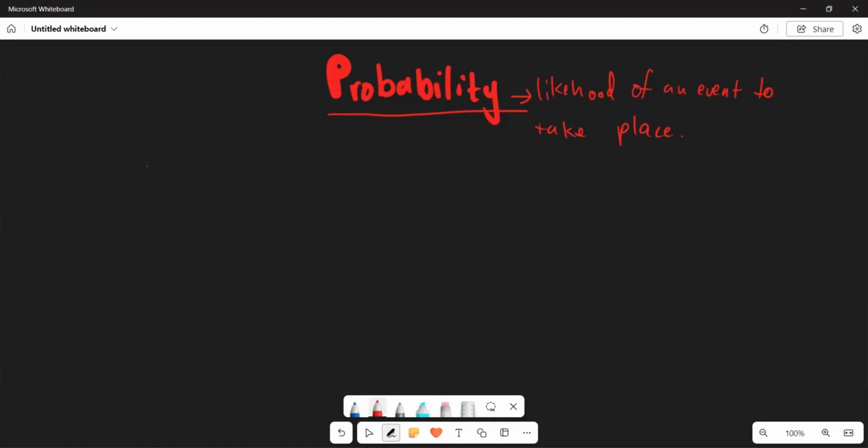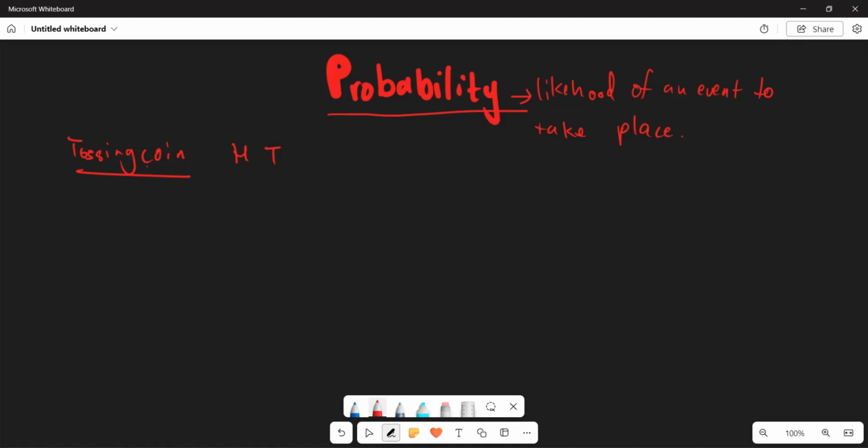happen. Which means when we are having, let's say, an experiment, for example, it can involve tossing your coin, and whenever you are tossing your coin, you want to get a certain outcome. Isn't it that your coin consists of two outcomes, which are your head and your tail?